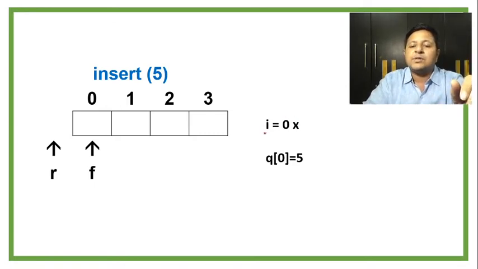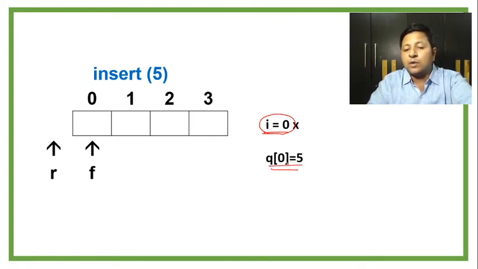So I will start from 0. It'll compare with R for the first for loop for finding the position of the new element, but as R is -1, it'll obviously fail. Secondly, it'll try shifting the elements, but again, there is no shifting required. In short, I equal to 0 is what I'll be stopping at. That's the reason Q of 0 is being used for placing the new element. So here your new element gets placed, and you can see R getting incremented.